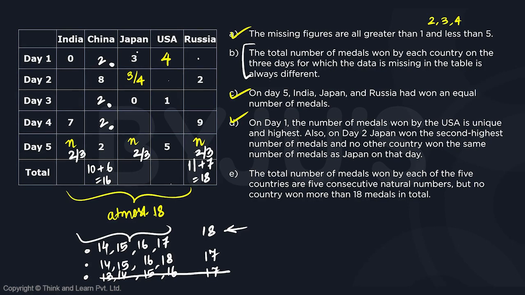If we look at Japan, Japan is going to have 3 or 4. And we already have a 2. Okay, so if you look at Japan, this is going to be 3 plus 3, 6, 6 plus 2, 8. Or it could be 3, 3, 3, which is going to be 9.